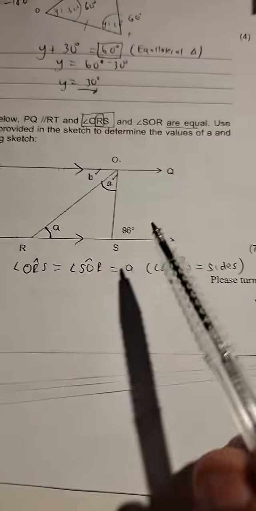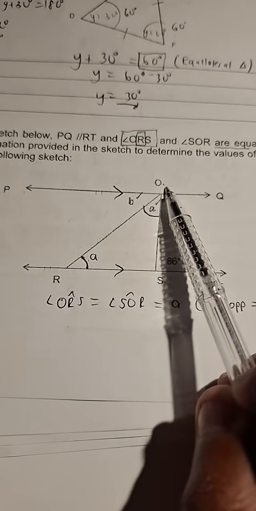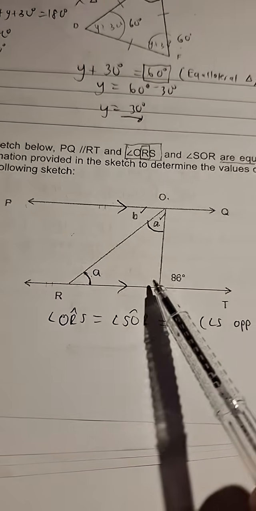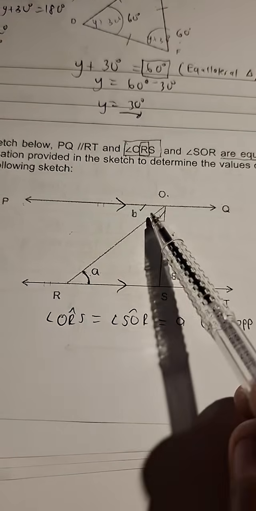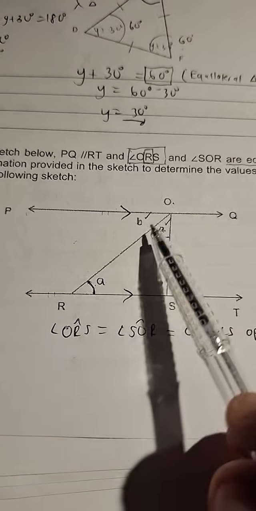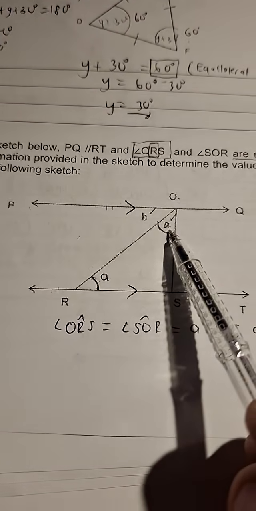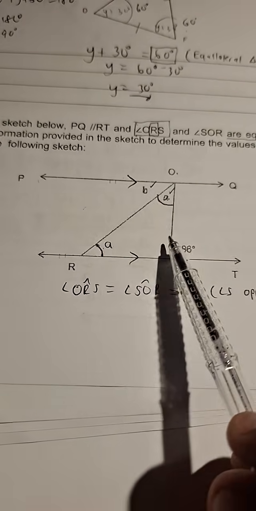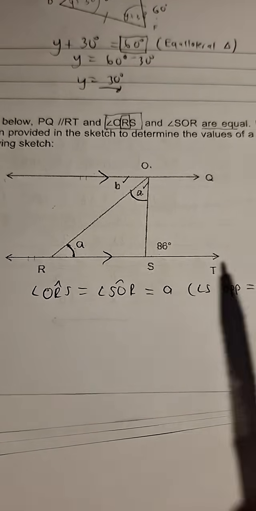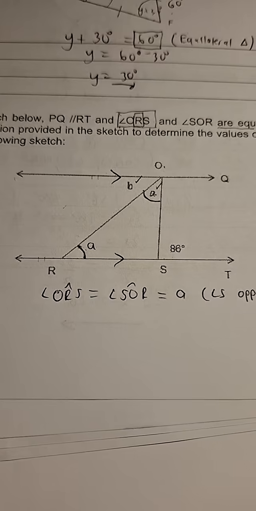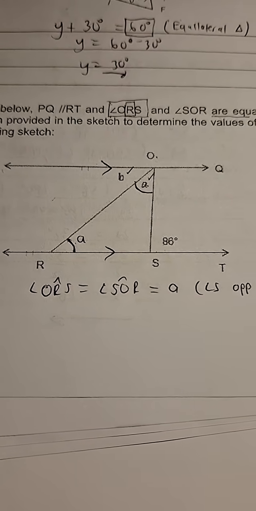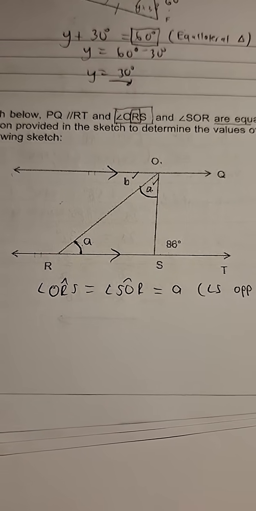So I'm coming back to what I said earlier on. I said angle ORS, meaning this angle, and angle SOR, meaning that angle. They are equal.